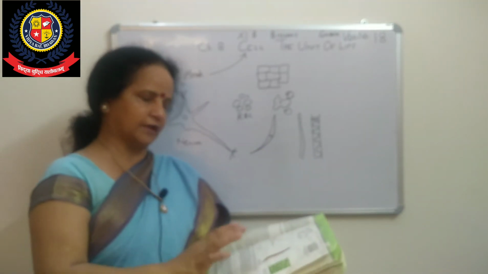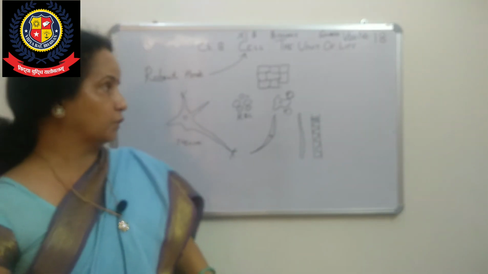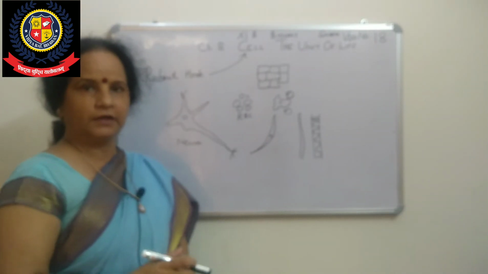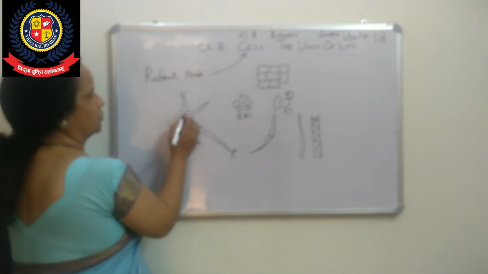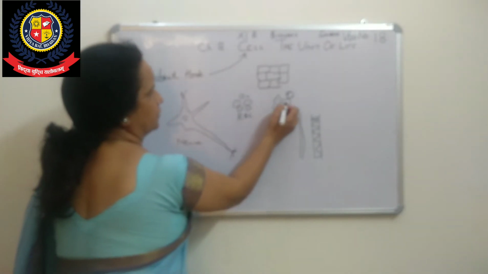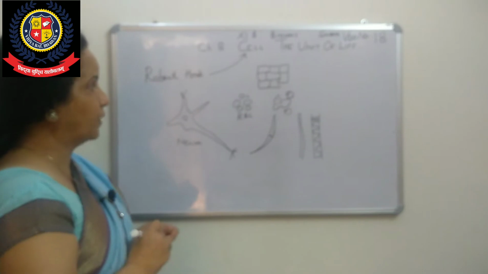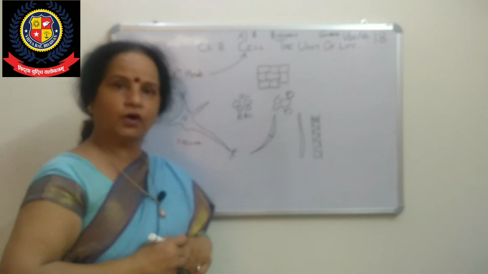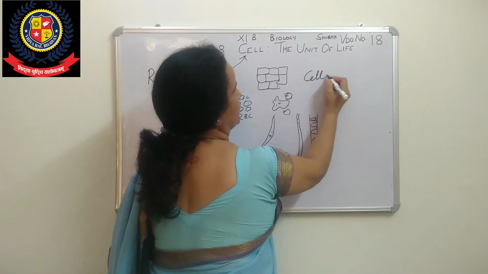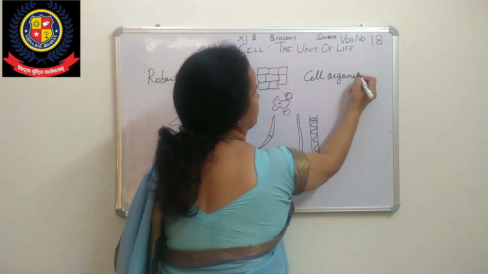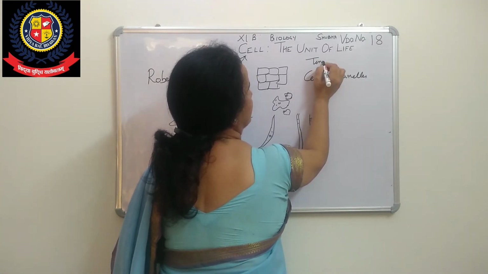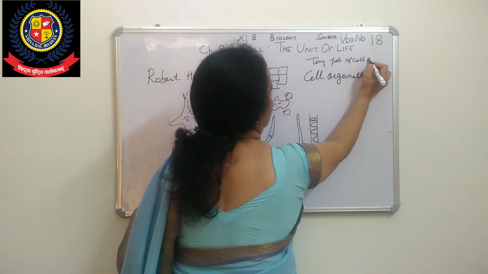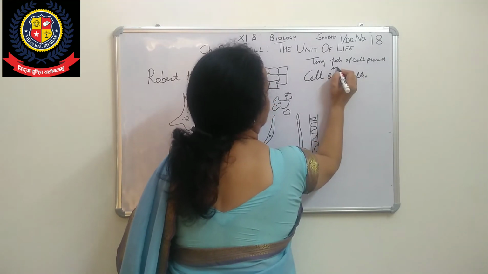Now, for these cells, what content is there inside the cell? What things are there inside? Those tiny parts present inside the cell are called cell organelles. What are they called? Cell organelles: tiny parts of the cell present in the cell.